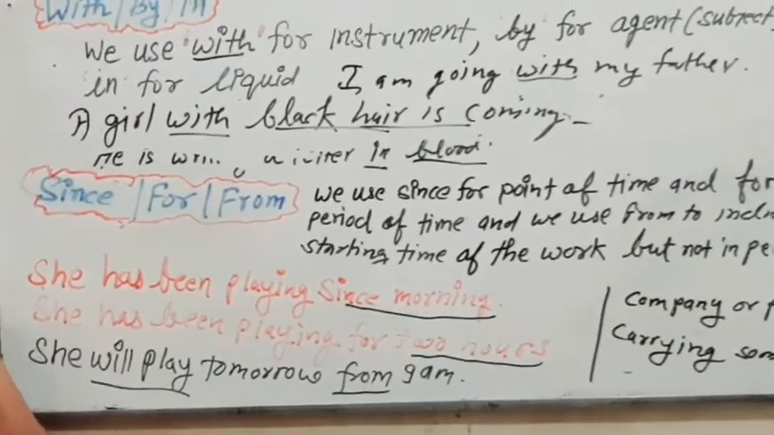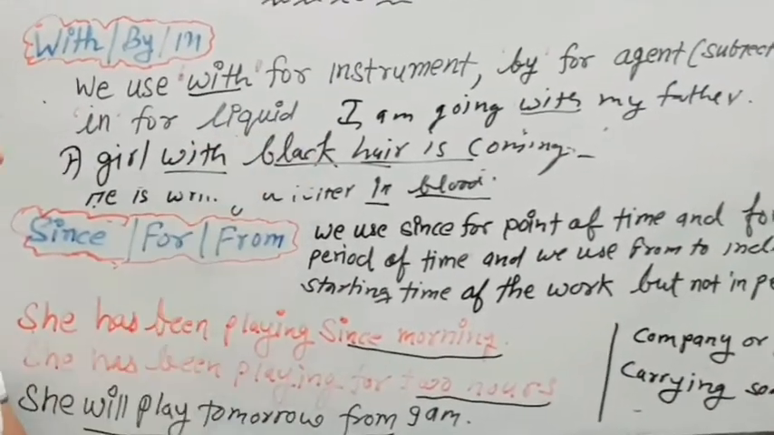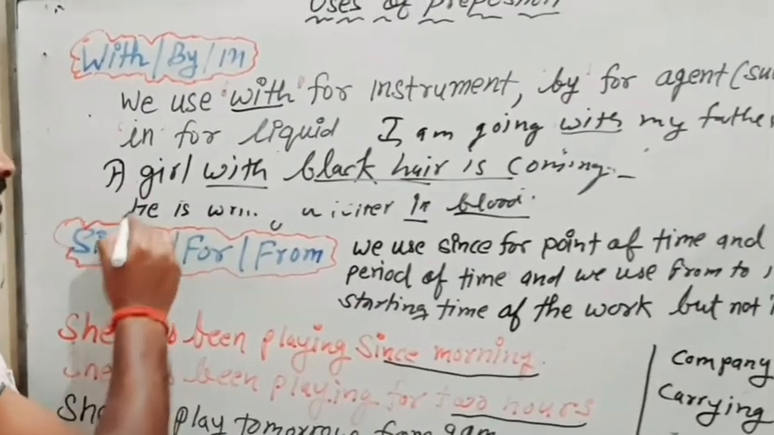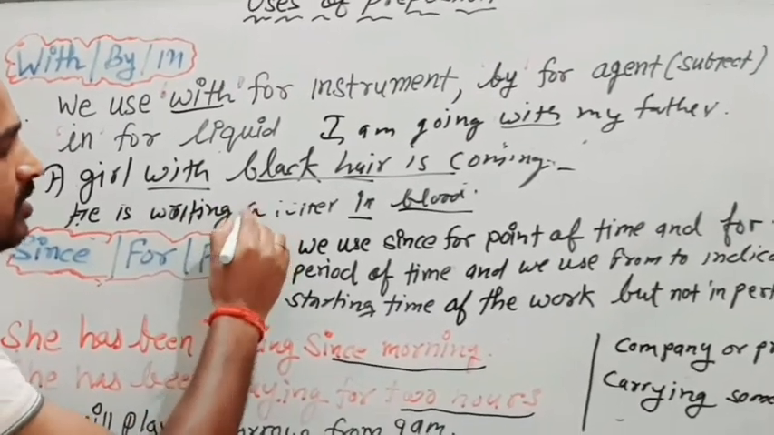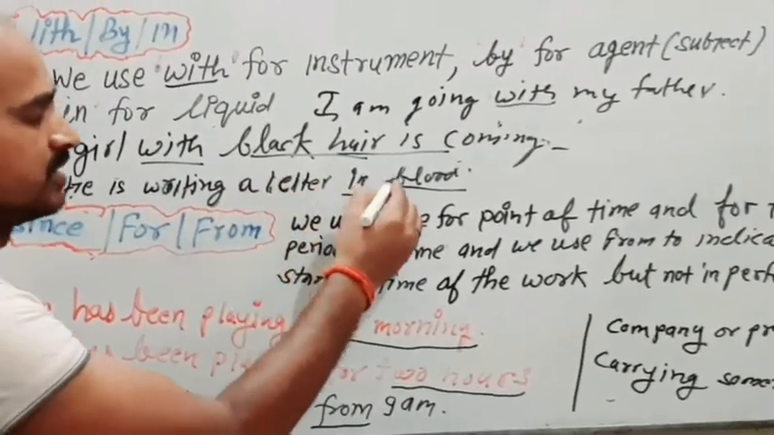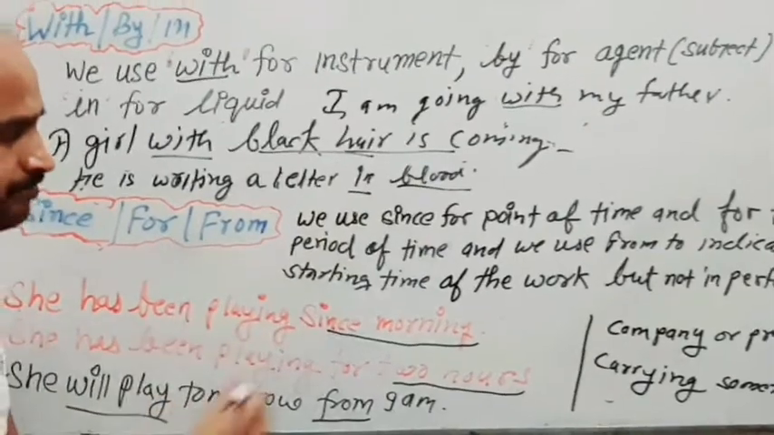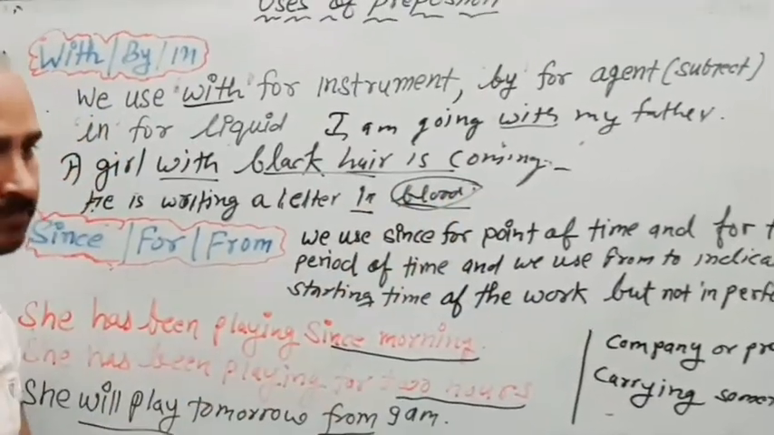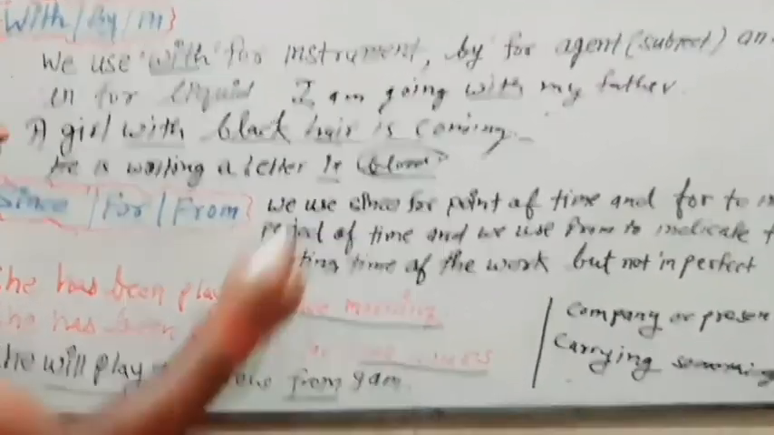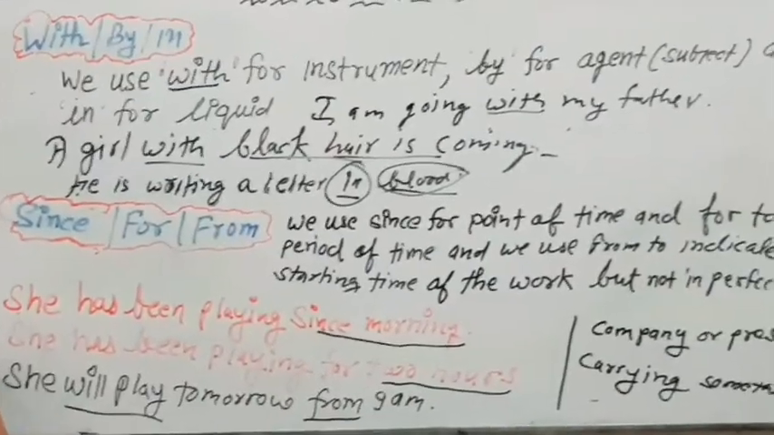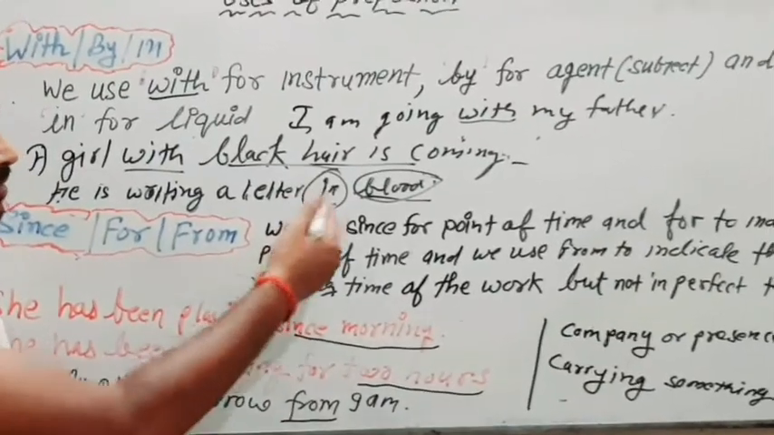So now next, usage of in. So we use in whenever we are having any liquid to write with. For example, he is writing a letter in blood. He is writing a letter in blood. Just see, blood is something which is liquid. So for writing something using liquid, we use in as a preposition. Earlier we were using Zenith pen, for that also we can use in.